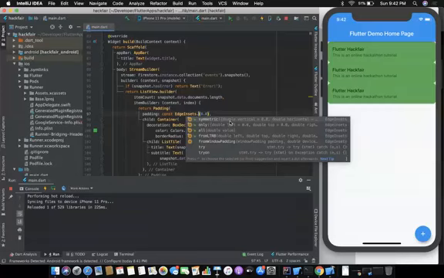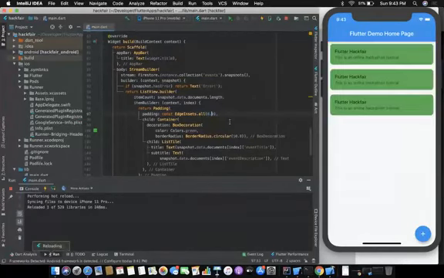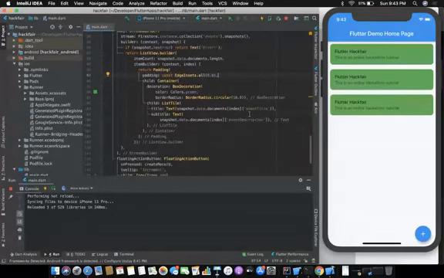You have EdgeInsets.only, .all, .symmetric. So only, if you want to have padding only from one side or from two sides or from three sides, you use only. If you want all sides, you use all. Symmetric is for the upper and lower paddings together, and the left and right together. So we just use all, and when you hot reload, it will give you a good simple UI with some proper spacing.